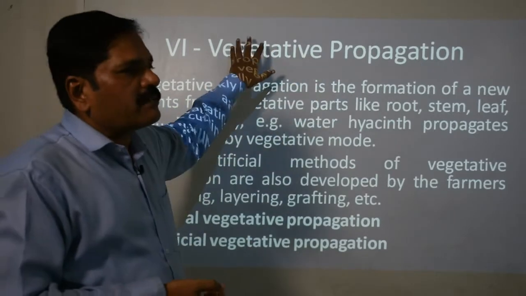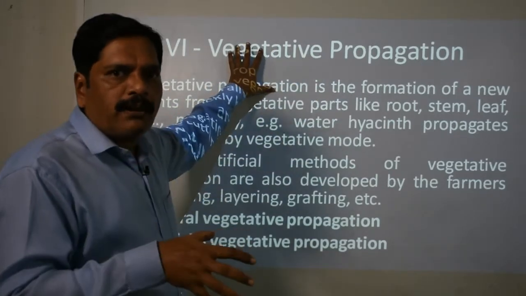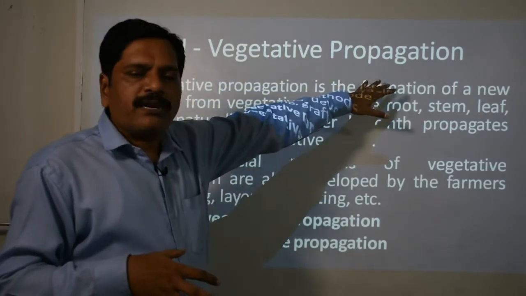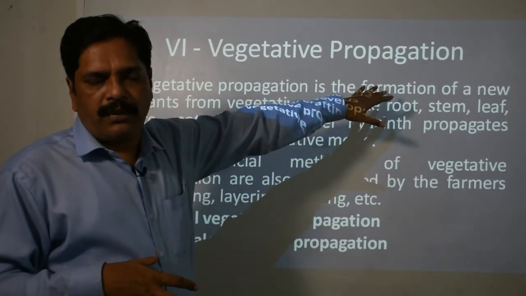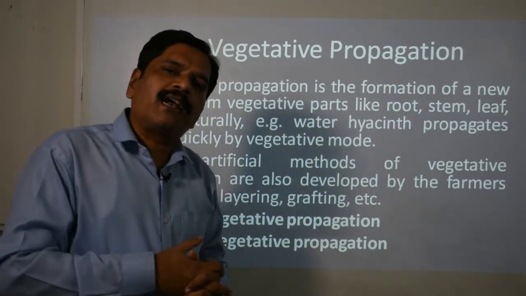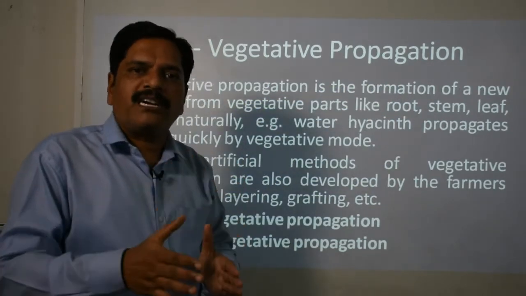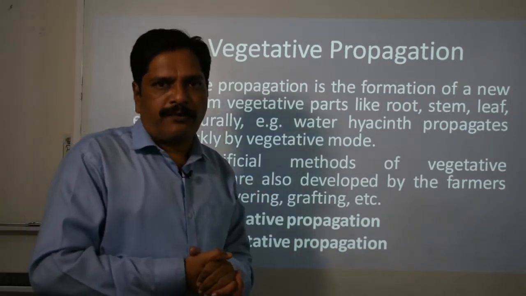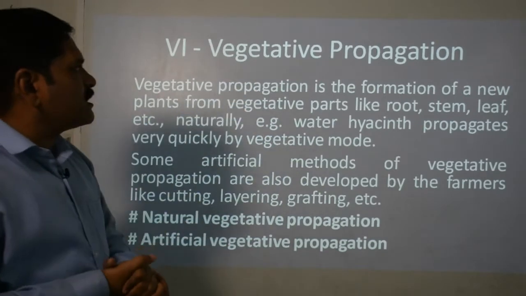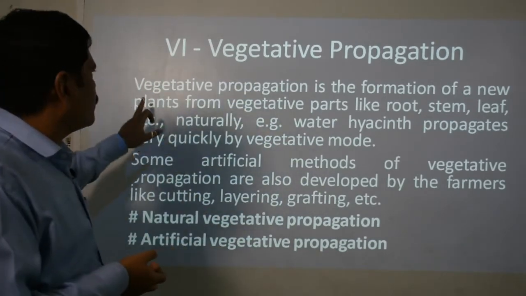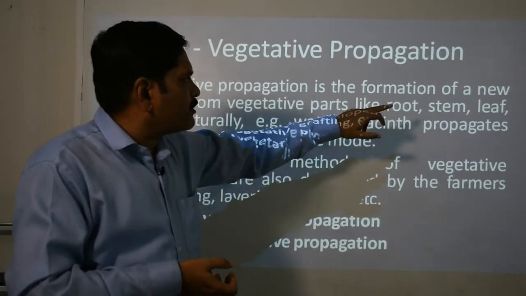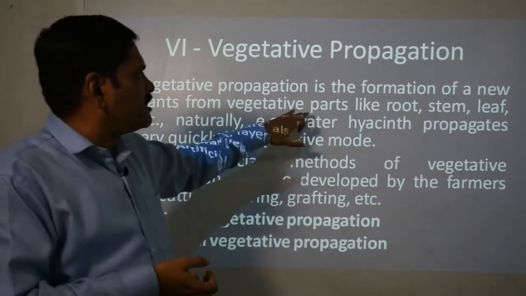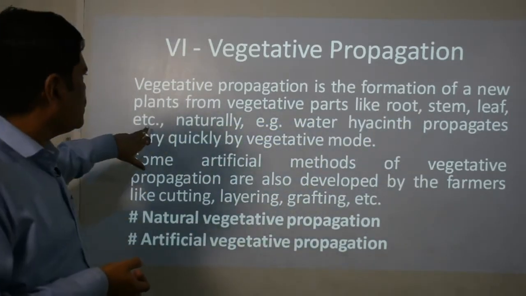Vegetative propagation means the propagation of a new individual from the vegetative part of the body. Or, simply, we can say that the process of generating a new individual from the vegetative part of the body is called vegetative propagation or reproduction. Vegetative propagation is the formation of a new plant from a vegetative part like root, stem, or leaf.